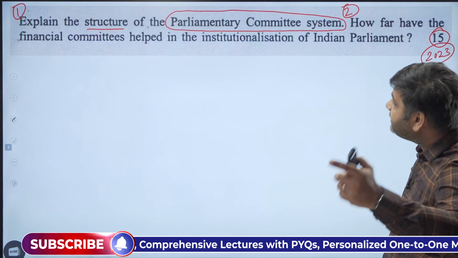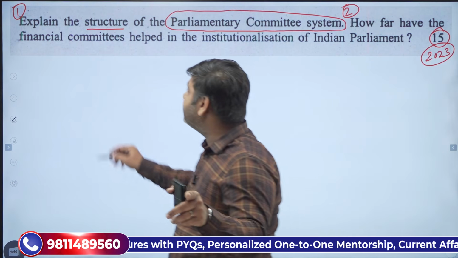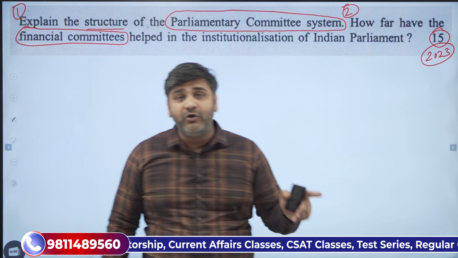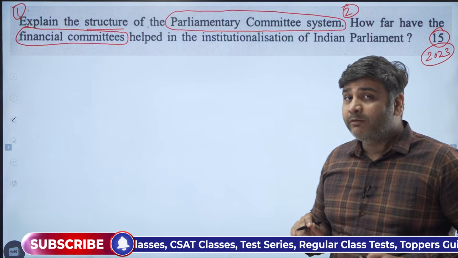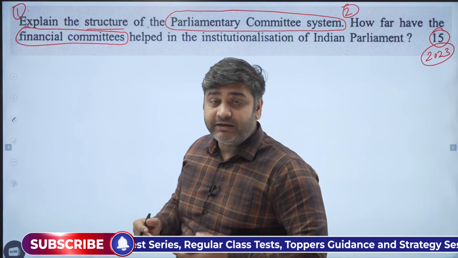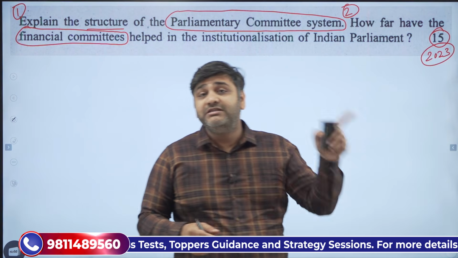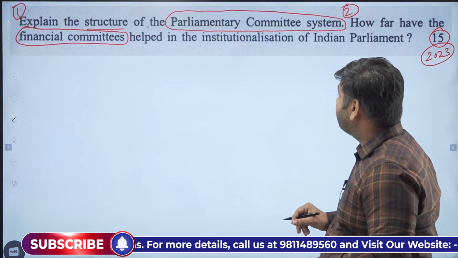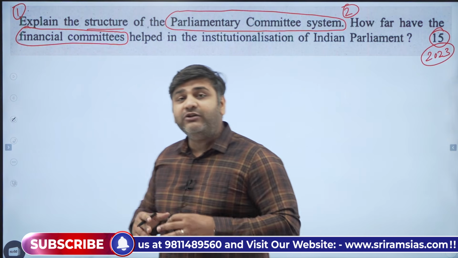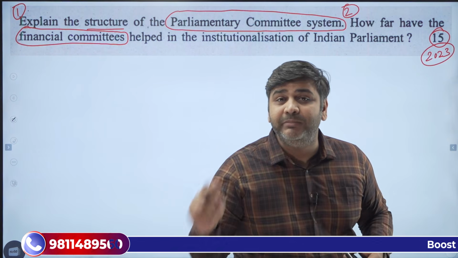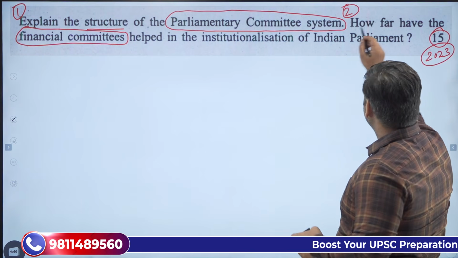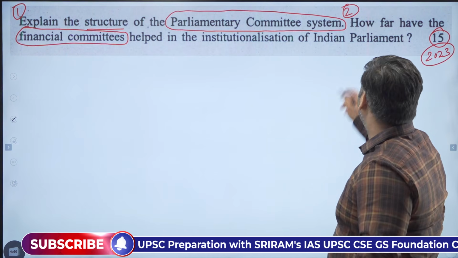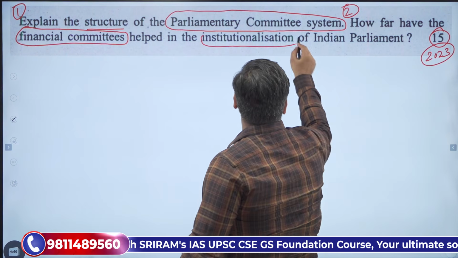How far have the financial committees, specifically now they are asking about the financial committees. So there are multiple committees and some of them are the financial committees which are very important in order to control the executive. We follow the parliamentary form of democracy, do not forget. In a parliamentary form of democracy, parliament plays a very important role, and one of that role is to control the executive, control their expenditure, control the kind of policies they are making, control how they are implementing those policies. So the second part, how far have the financial committee helped in the institutionalization of Indian Parliament? They are asking about the institutionalization of Indian Parliament.